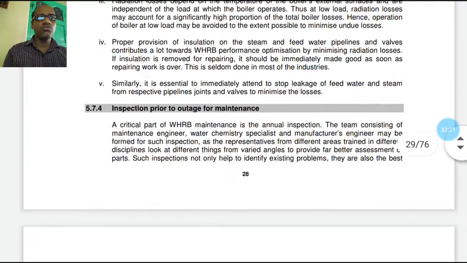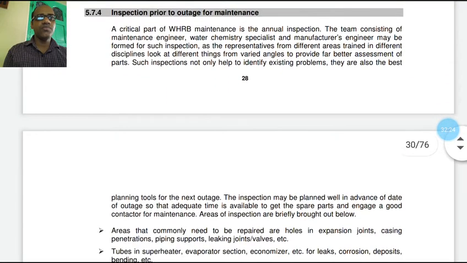Inspection prior to outage for maintenance is an important criterion. The critical part of waste heat recovery boiler maintenance is the annual inspection. A team consisting of a maintenance engineer, a water chemistry specialist, and a manufacturer engineer may be formed for such inspection, as representatives from different areas trained in different disciplines look at things from varied angles to provide a far better assessment